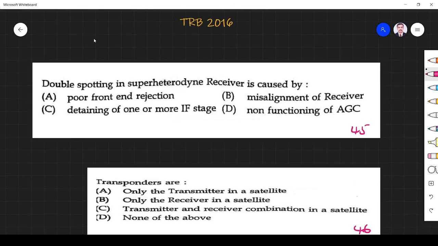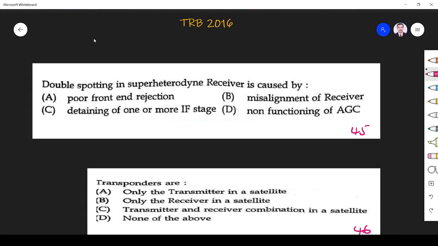Next, TRB 2016. Double spotting in a superheterodyne receiver is caused by what? Double spotting is a phenomenon which we feel in amplitude modulation. What is the meaning of double spotting? When we tune an AM radio, the station appears at 2 spots of the dial.